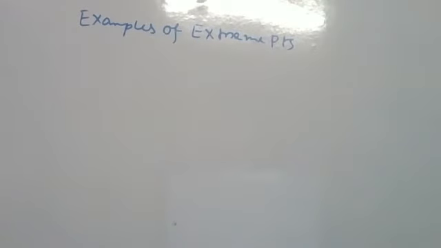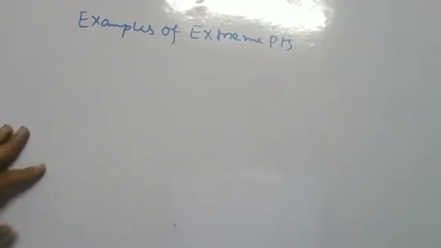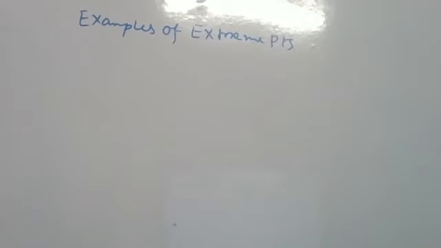The vertices are the only extreme points of the convex set of points within and on the boundaries of a polygon. Write this as number one: the vertices are the only extreme points of the convex set of points within and on the boundaries of a polygon.